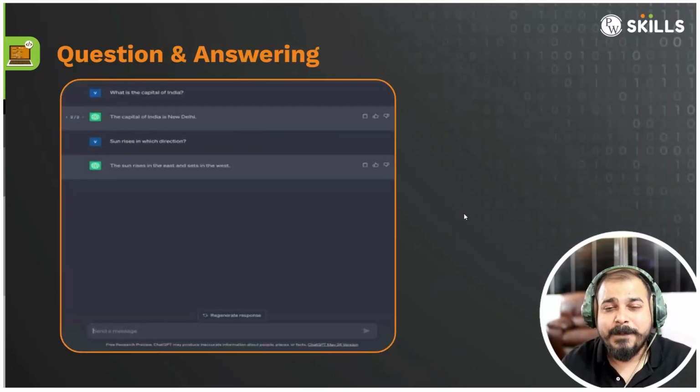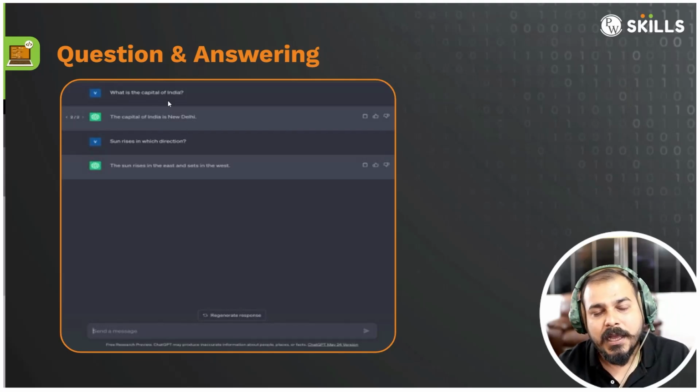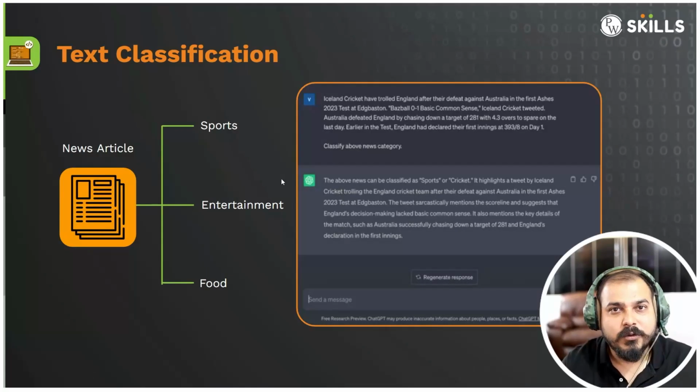So amazing, right? And here also it is like a question answering session. I can continuously ask multiple questions. You can set up the context and continuously it will be able to answer. Okay. And finally, you'll also be able to do text classification.